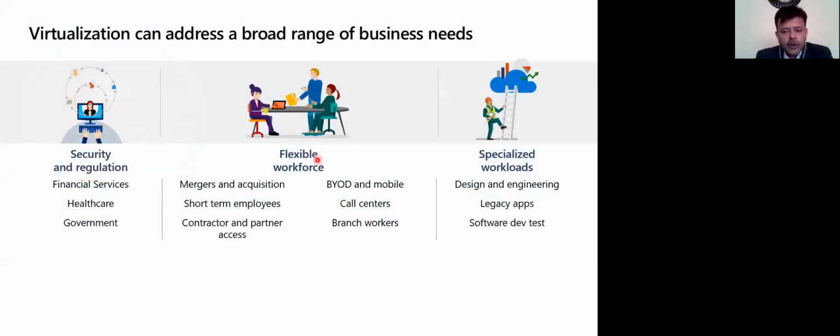Right. So, understanding the business case for Windows Virtual Desktop, the first one is security and regulation. When you are using a virtualized Windows Virtual Desktop on the Microsoft Azure platform, all the data is residing in Azure securely, right? So there is security and regulation.